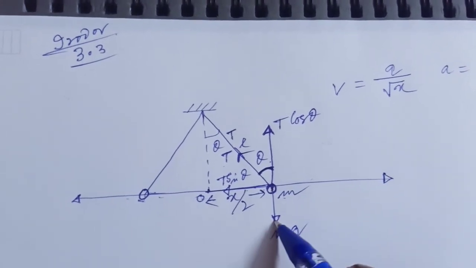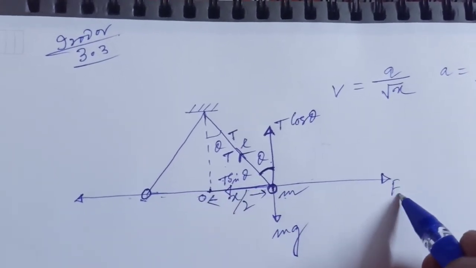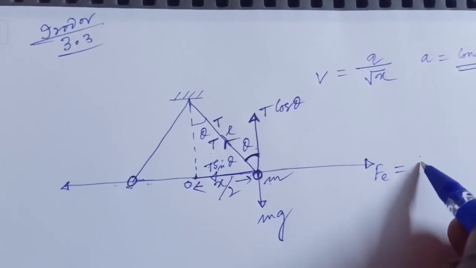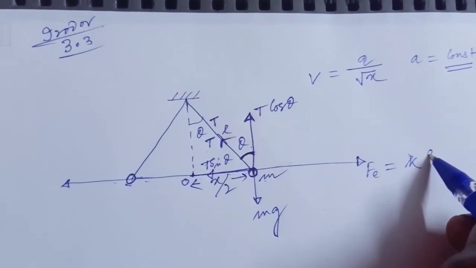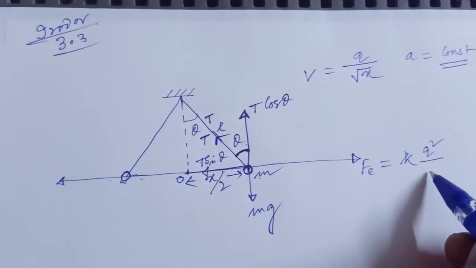So this is mg, this is t sin theta, and this is the electrostatic force, 1/4 pi epsilon naught, simply written as k q square by x square.